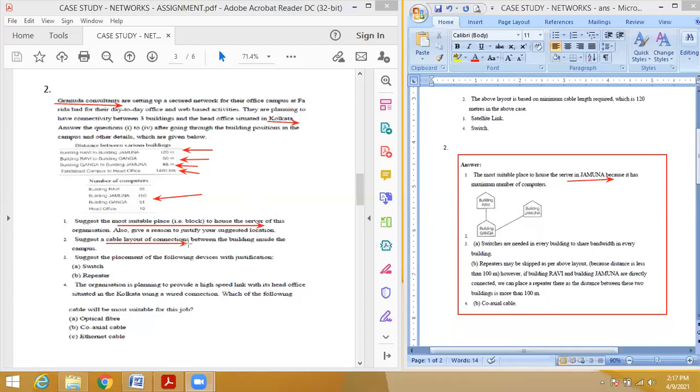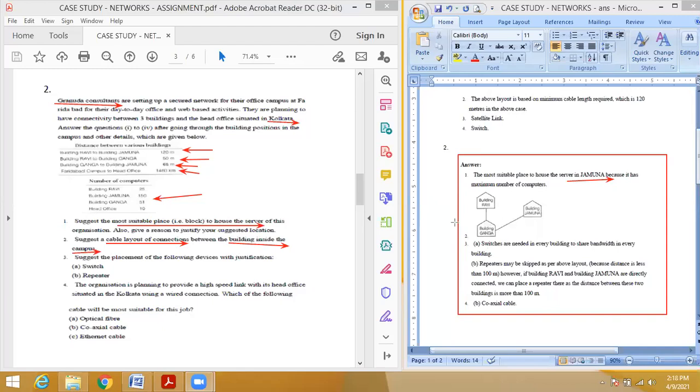Then second question, cable layout. Layout means you just have to draw the diagram. Okay, so you make all the possible things. Here you no need to consider that fourth block that is situated in Kolkata. So you think logically, we can connect computers within a single location. Okay, if they need the layout from that local office to head office, you can draw separately. But before that, see the question: between the buildings inside the campus. Inside the campus means the campus located in Faridabad, so you have to connect only three blocks, no need for head office.